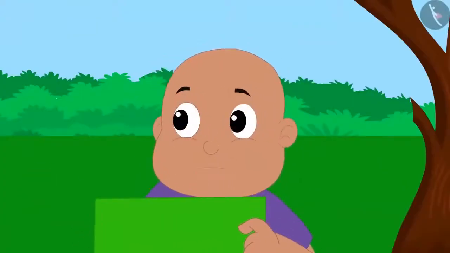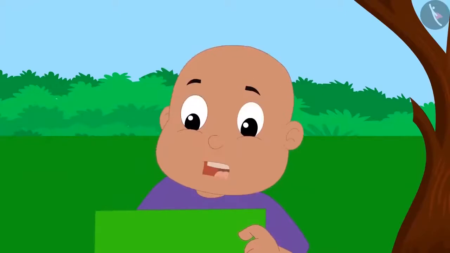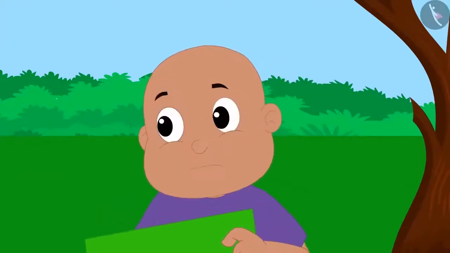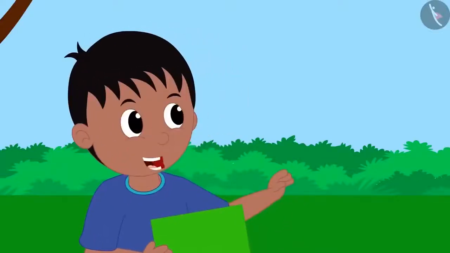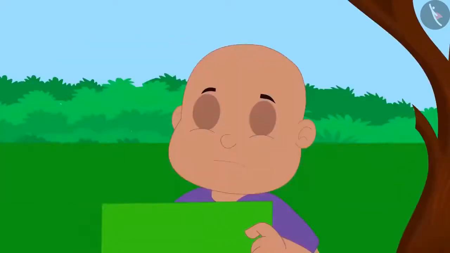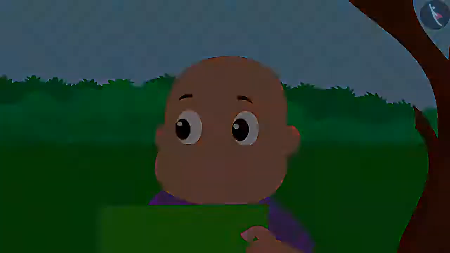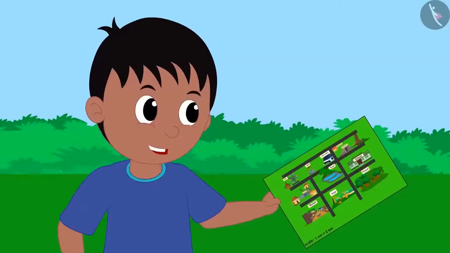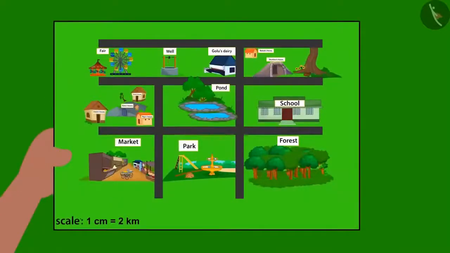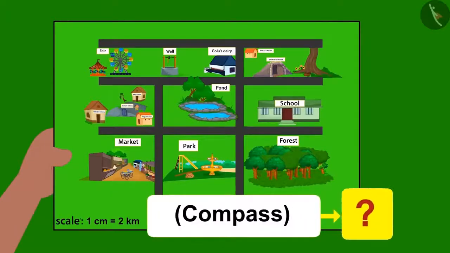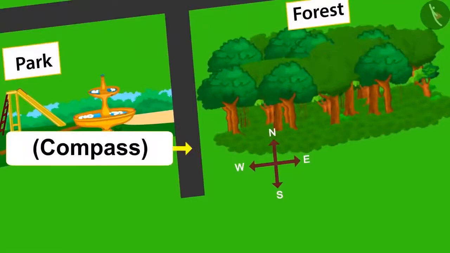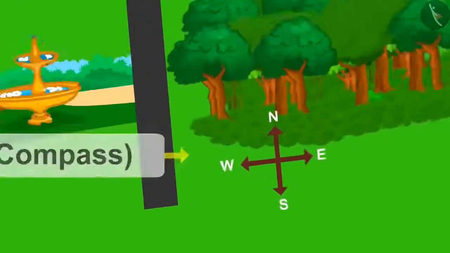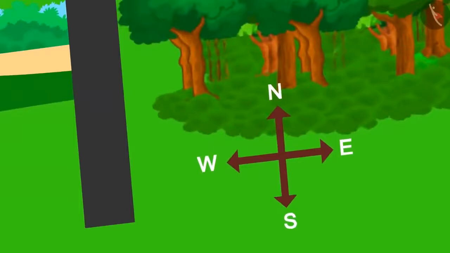How did you find that out, Bablu? And what does towards the south mean? Oh, Bablu, can't you spot the compass given on the map? No, where is that? Then Raju took a look at Bablu's map. Now I get it. There is no compass given on your map. But take a look. A compass like this is given on every map. Saying this, Raju showed Bablu the compass drawn on his map.